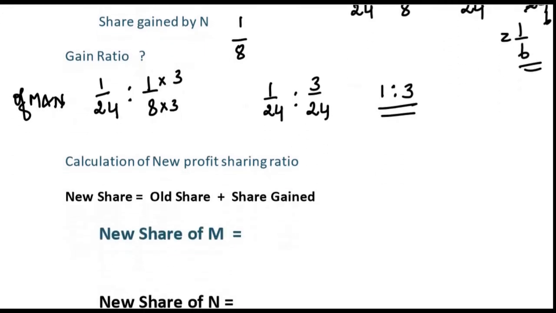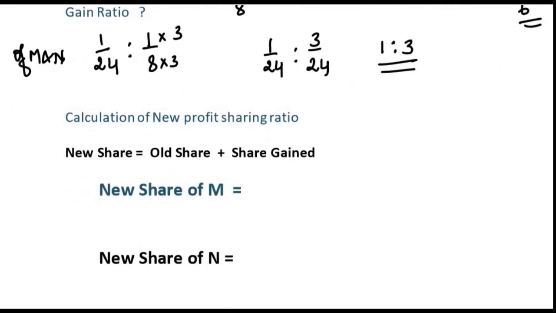Now next thing is we have to calculate the new profit sharing ratio. As I have already told you, the new share is equal to old share plus share gained. So we have the old share in the problem, and we have the share gained also, given in the problem. So what is the new share of M? Take his old share.